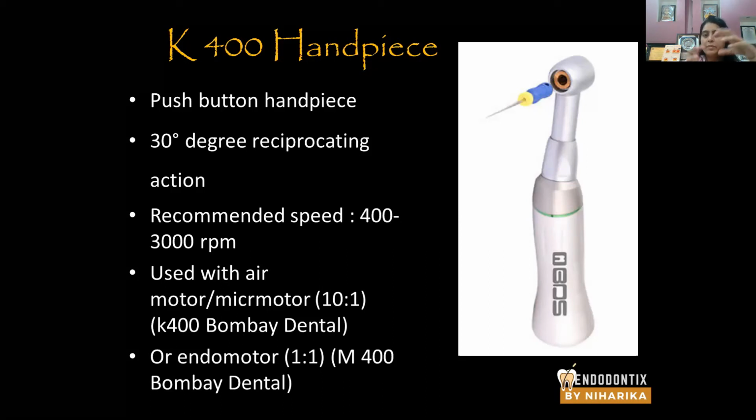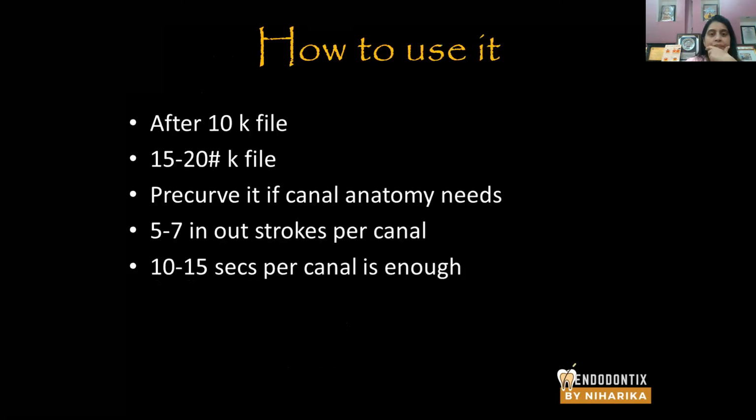And I mean, there are two types of handpieces. If this particular thing is used with micromotor or air motor, this is known as K400. And if it is used with an endomotor, it comes in the gear ratio of 1:1, and then it is known as M400. This is marketed exclusively by Bombay Dental, and you can contact them if you want this.